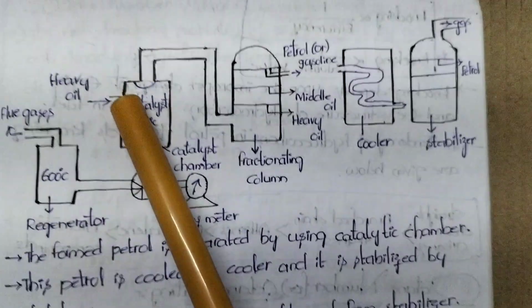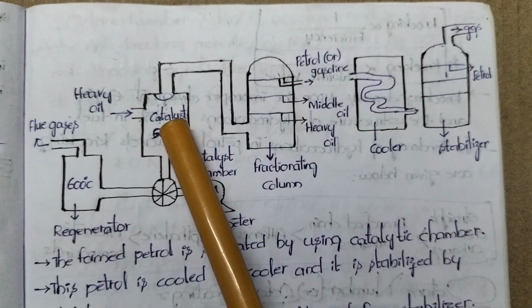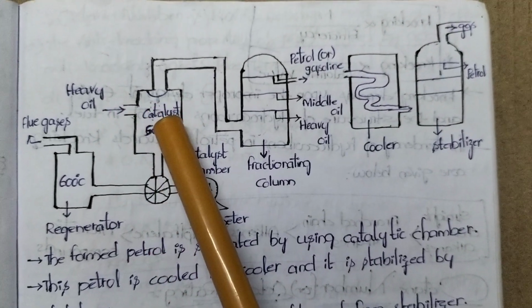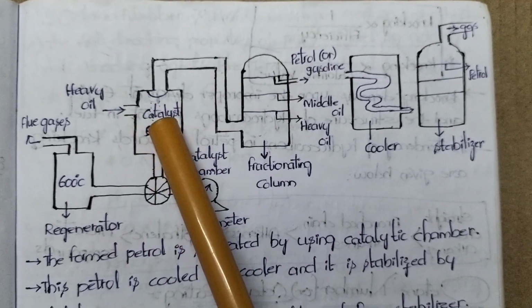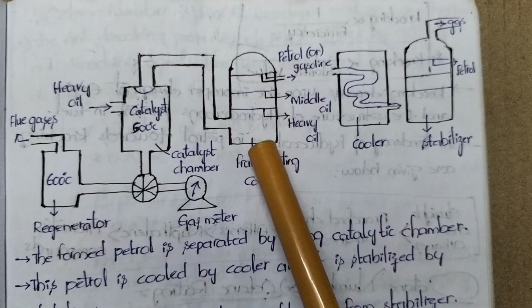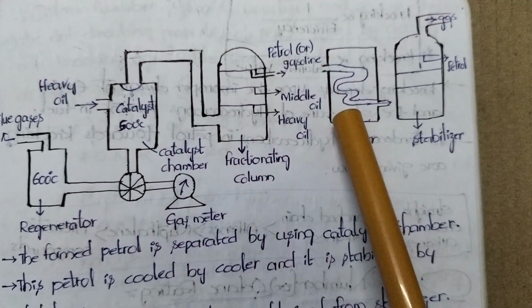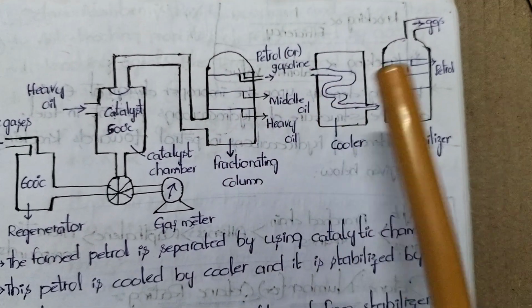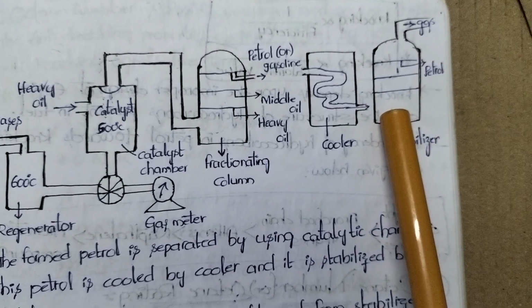So first we have to introduce the heavy oil. It will treat with the catalyst and the whole heavy oil is converted into petrol. The formed petrol is separated in the fractionating column and it is cooled by the cooler. The formed petrol is stabilized by the stabilizer.